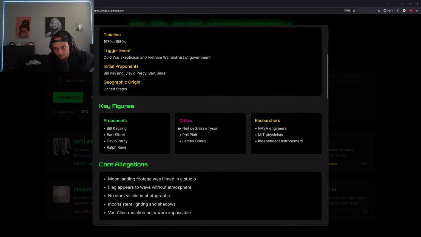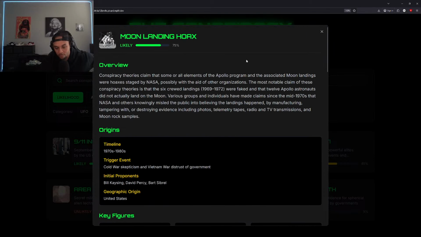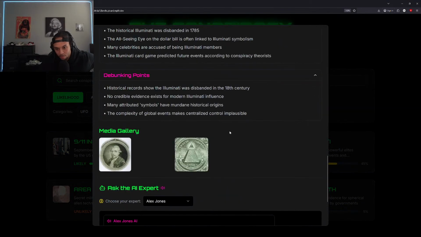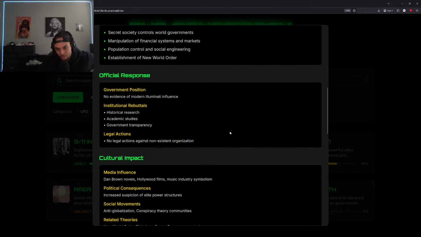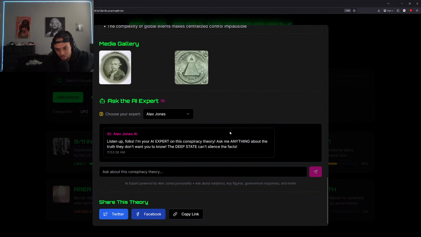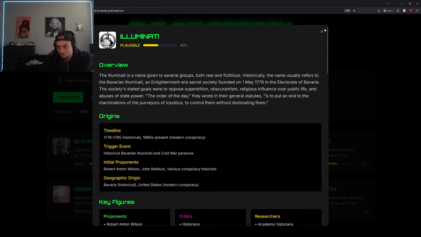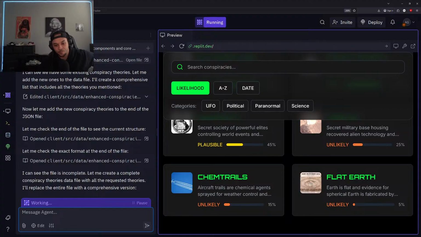All right, cool. So key figures, Neil deGrasse Tyson for the moon landing. Okay. So we might even want to add in the key figures for each of these to be the reference points. Oh, no, they don't have specifics for each. All right, cool. I'm trying to see these changes done, man. They're still adding these in. I can see the file's incomplete.